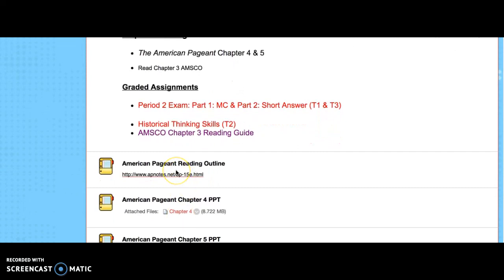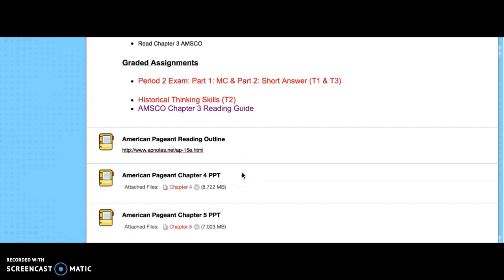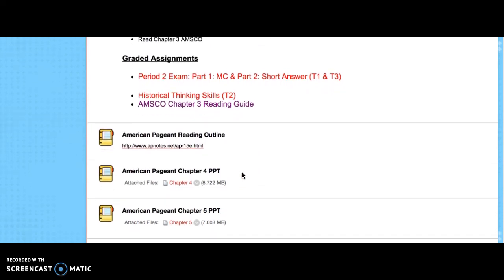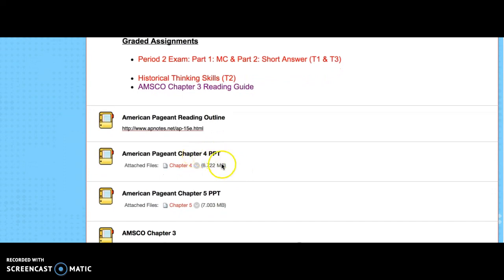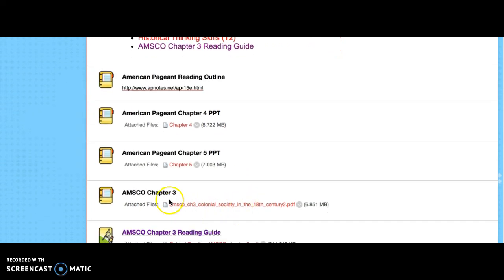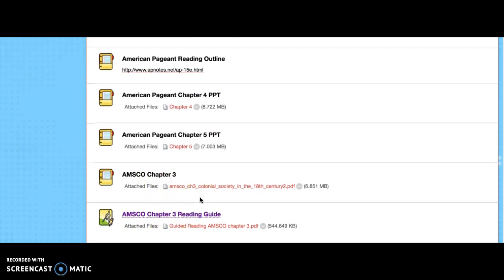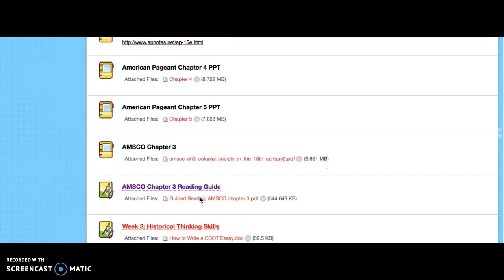I have the American Pageant reading outline, which is the first thing you can access, which just gives you a brief overview of what's covered in the chapter readings. Then I have 2 PowerPoints which go in depth about each of the chapter readings, as well as the reading guide for AMSCO Chapter 3, and I have the Chapter 3 PDF of AMSCO as well.